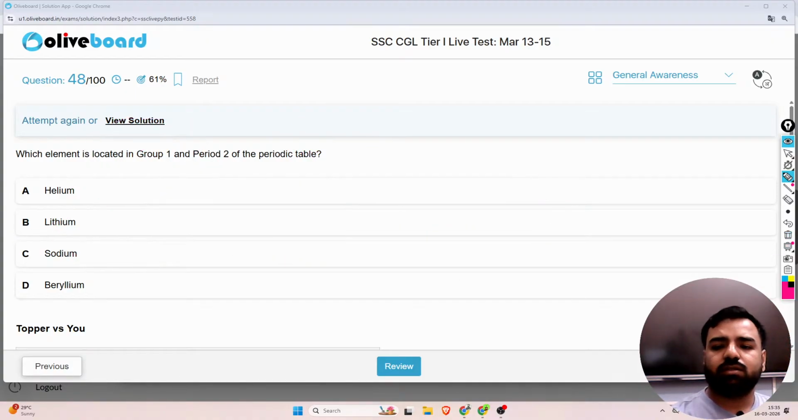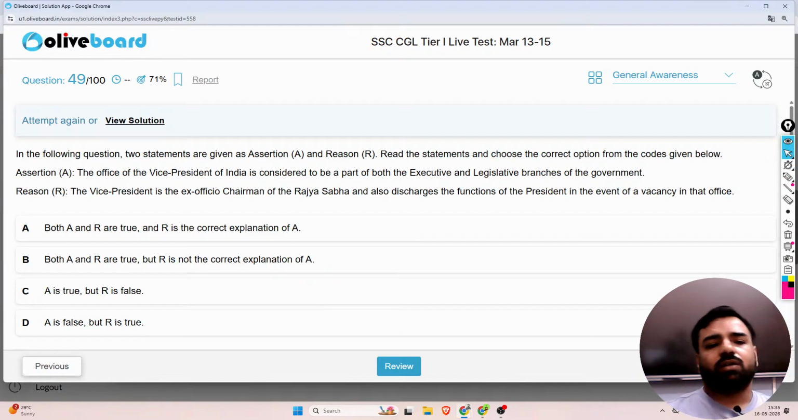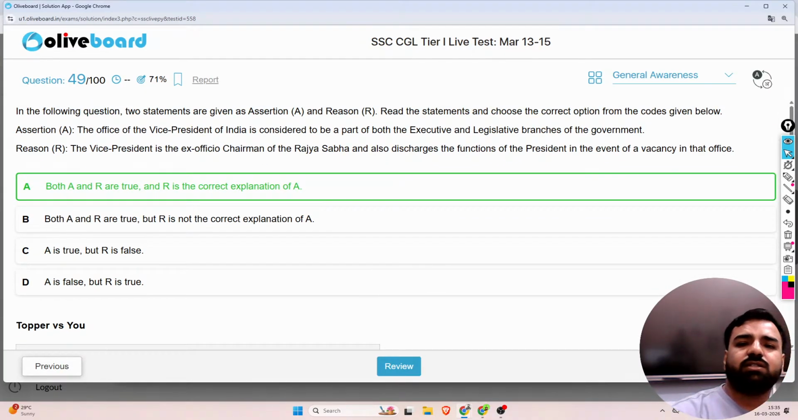Next, what is the next question? The next question is this. So an assertion and reason is given. The assertion is: the office of the vice president is considered to be part of both executive and legislative branches of the government. And the reason given is: the vice president is the ex officio chairman of the Rajya Sabha, which is absolutely correct, and also discharges the functions of the president in the event of a vacancy in that office. So guys, yes, both are correct, and R is the correct explanation of A, which means option number A is the correct answer, no doubt about it.